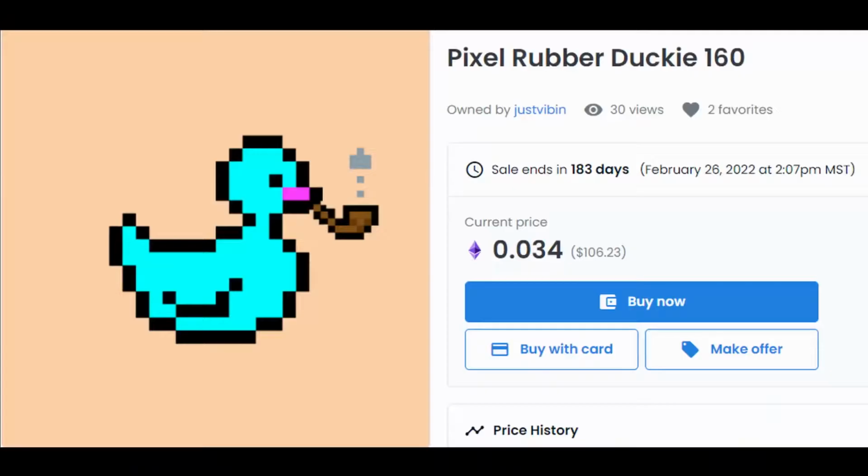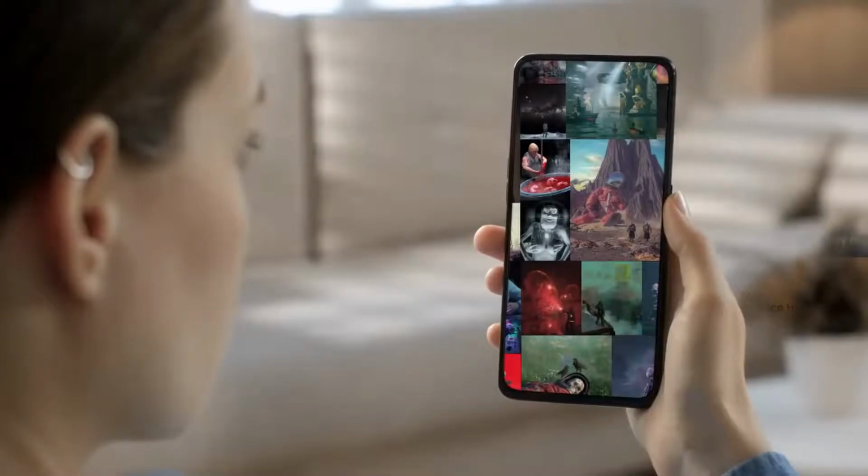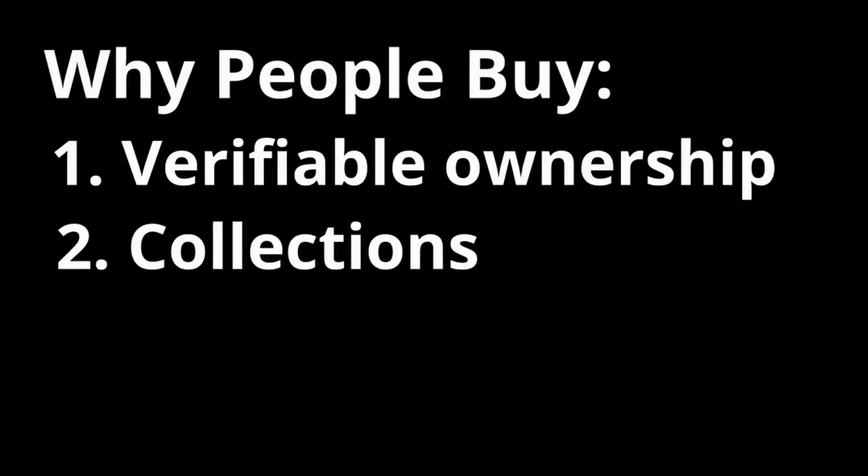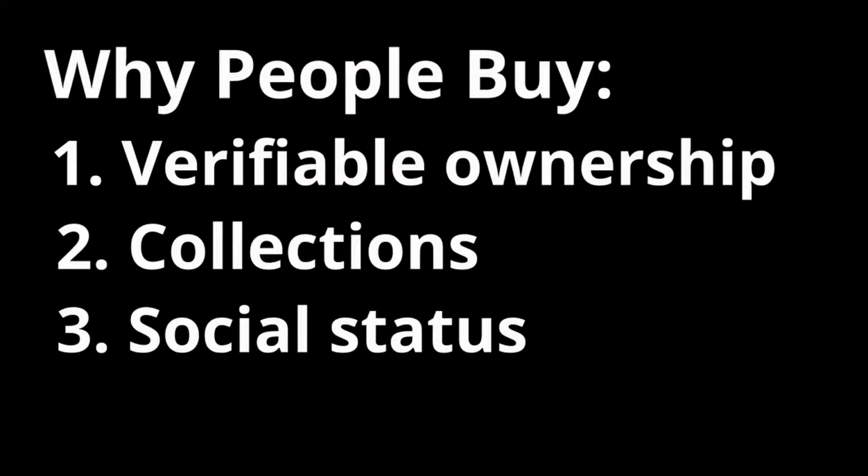Now you might be thinking, why would I pay $100 or $1 million for something that I could literally just screenshot and have for free in my phone? And that's a great question. It really comes down to the verifiable ownership, collections, and social status. So just like most expensive things, they're generally purchased in some way as a status symbol.